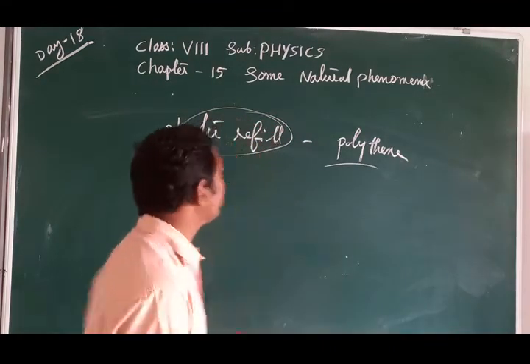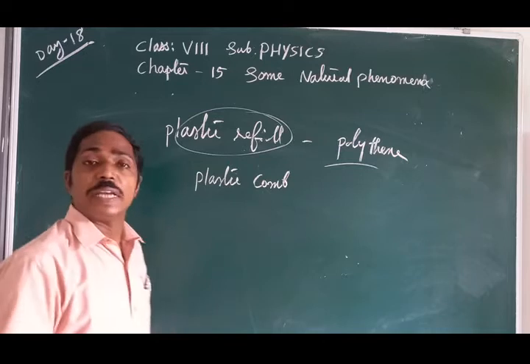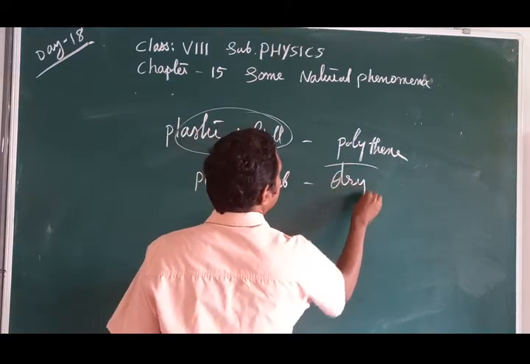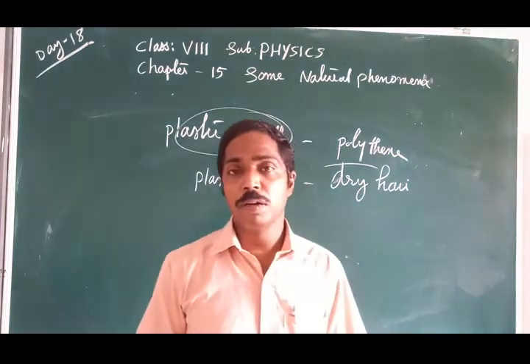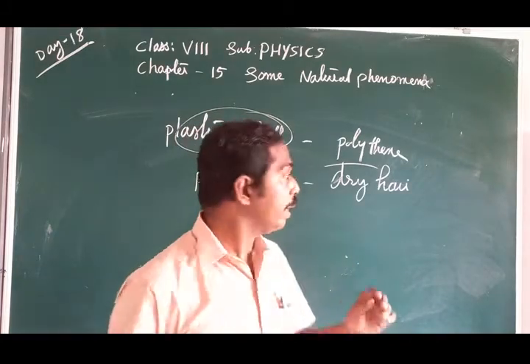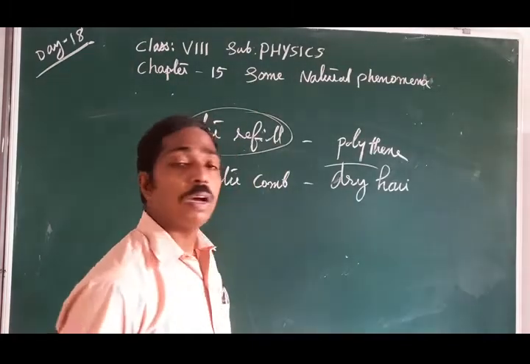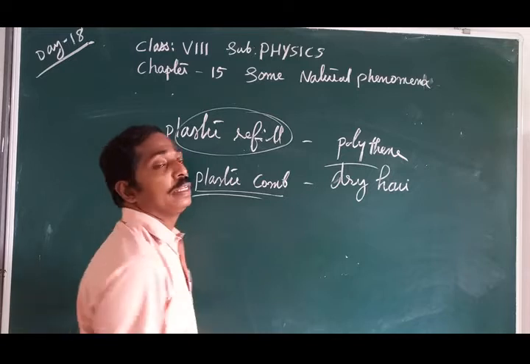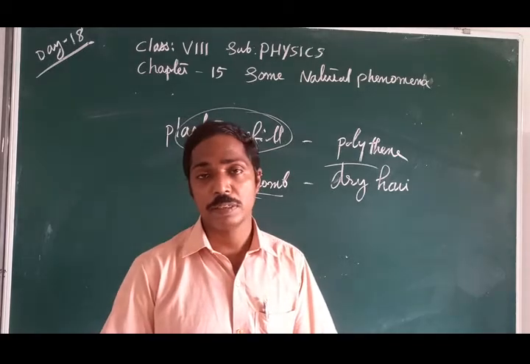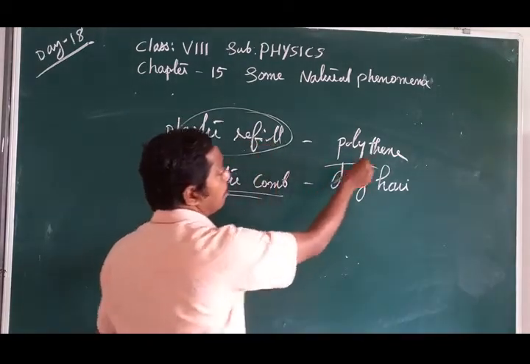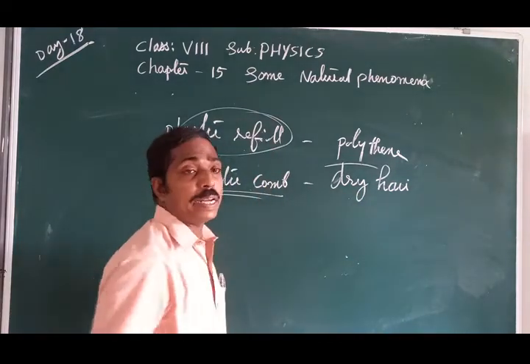Similarly, a plastic comb rubbed with dry hair. When you comb your dry hair with the plastic comb, this time the plastic comb gets a little charge. Rubbing only causes charge. So when a plastic comb is rubbed with polythene, it gets charge. Similarly, when rubbed with dry hair, it gets charge.